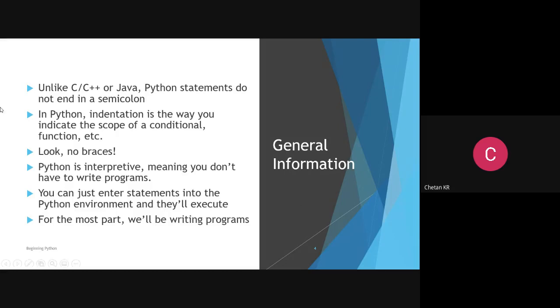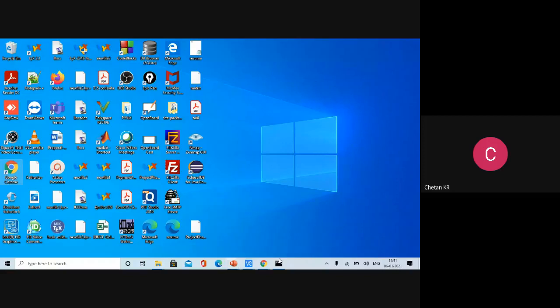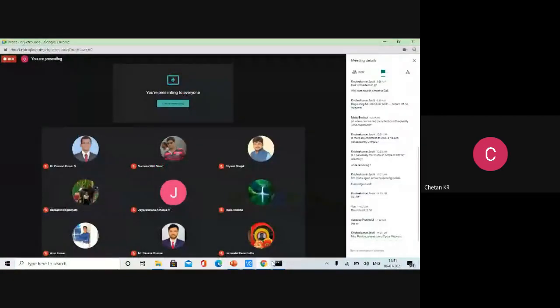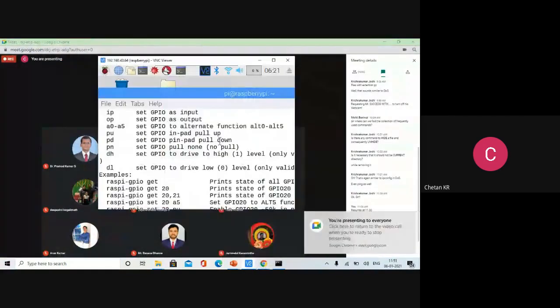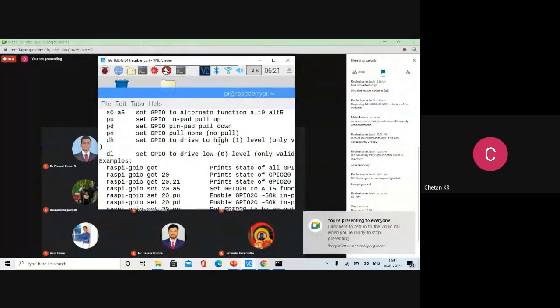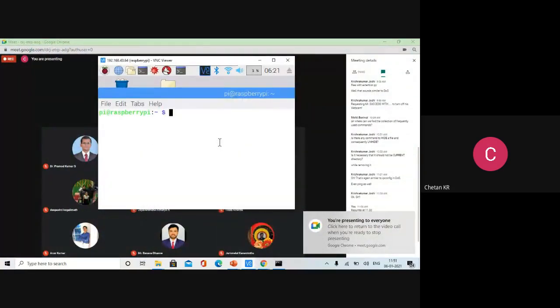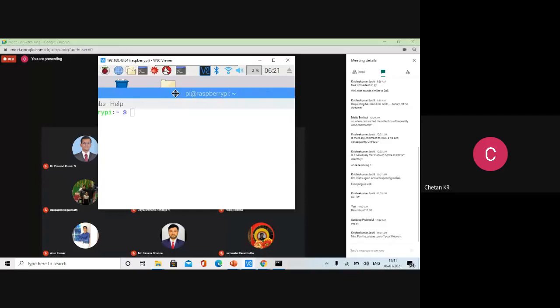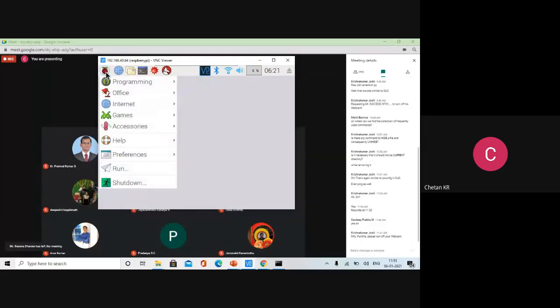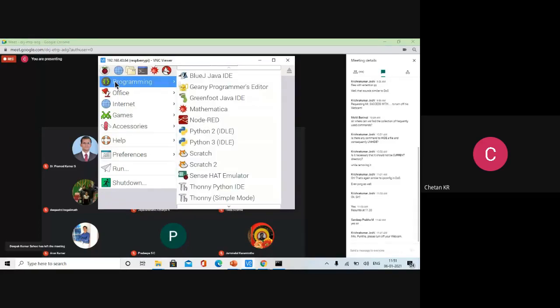I will show you that. Both the flavors, let me show you, whatever I told right now. If you go to this Raspberry Pi and go to the programming environment, there are two options as far as Python is concerned. Many other languages are there. Java is there, Scratch is there. But as far as Python is concerned, there are two options.